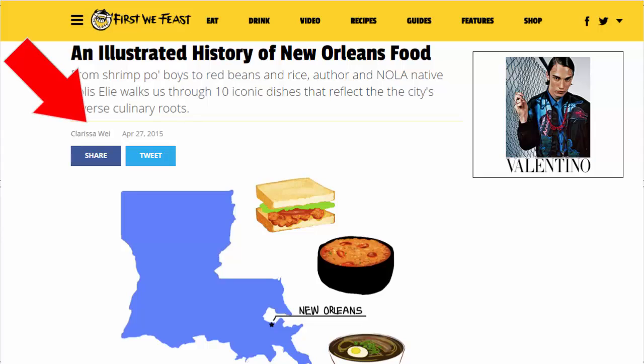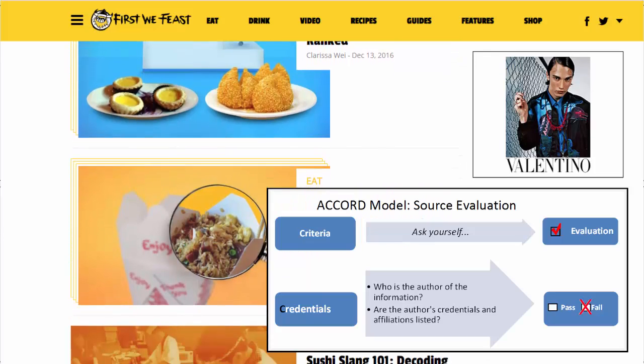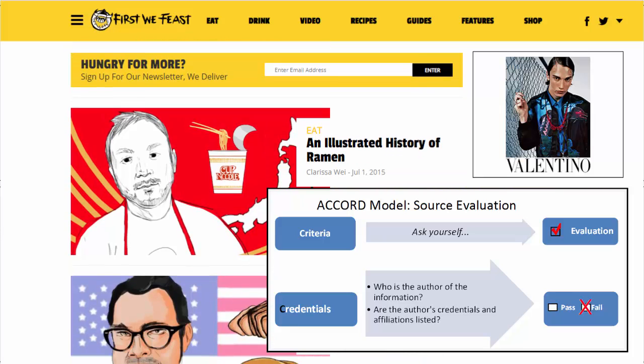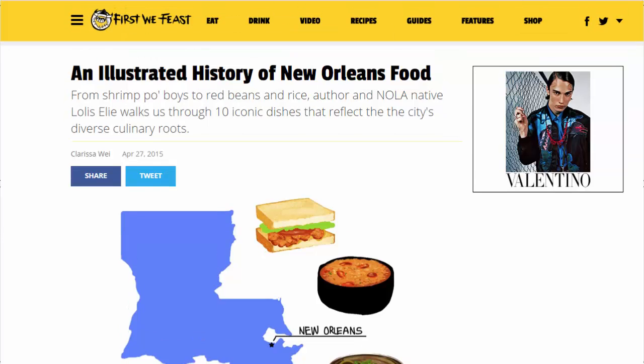I can see the author is Clarissa Way, and I'm going to click on her name to learn about her credentials. Unfortunately, this didn't link me to her bio, but instead, a list of other articles she wrote for this exact same site, so I don't have enough information to say if she's an expert. Let's move on to look to see if the author cites the work of others.